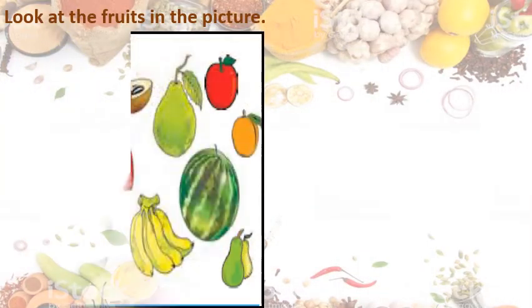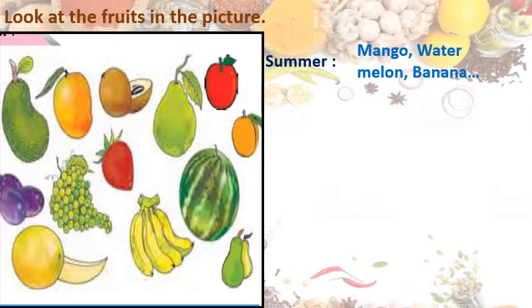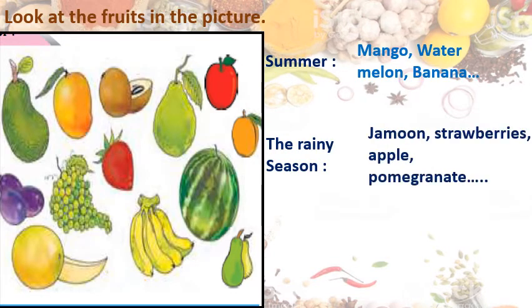Look at the fruits in the picture. See, different fruits are shown here. Jackfruit, banana, mango, chiku, pear is there, then strawberry is there, grapes, etc. We will go through these fruits according to the seasons. See, in the summer we get mango, watermelon, banana, etc. Means these fruits we get in summer in more quantity. In rainy season we get jamun, strawberries, apple, pomegranate, etc. in more quantity. Got this?